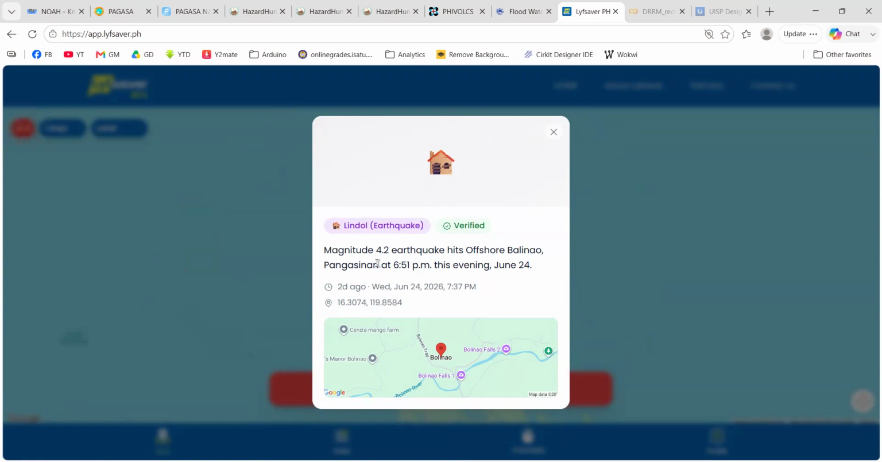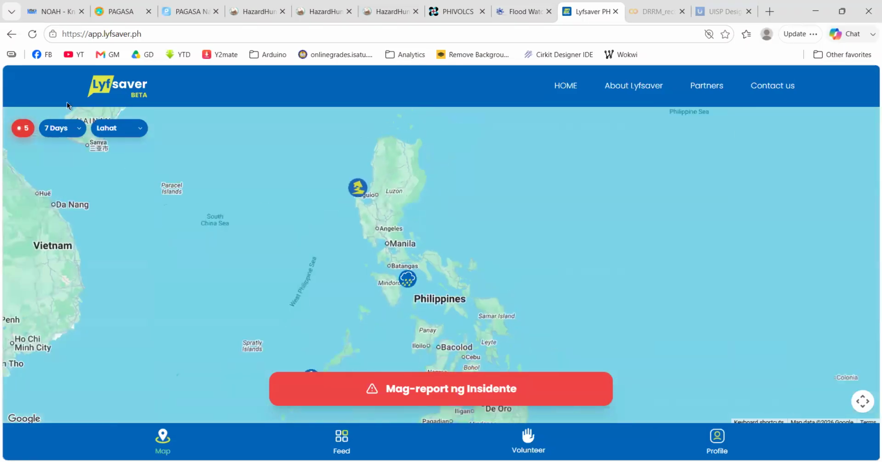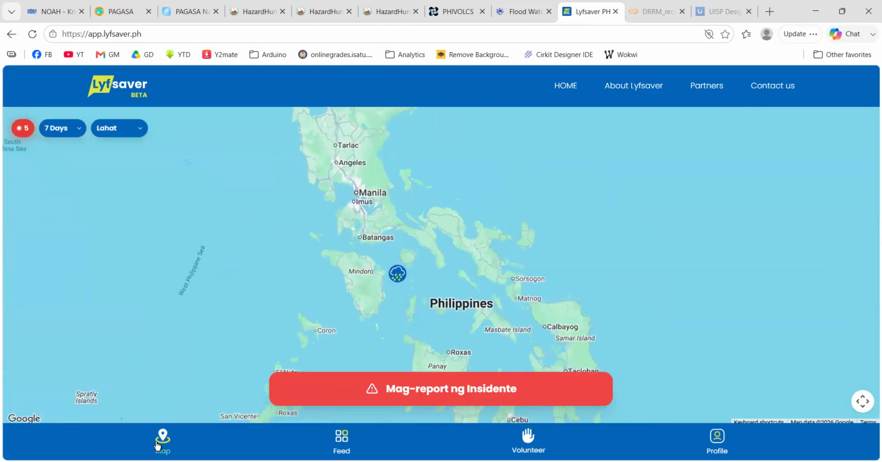In the past week there has been an earthquake in Pangasinan, 4.2. So at least we're aware of this. And we can also filter based on the type of disaster. So that's for the monitoring of the incidents.